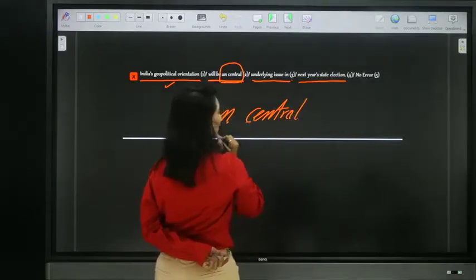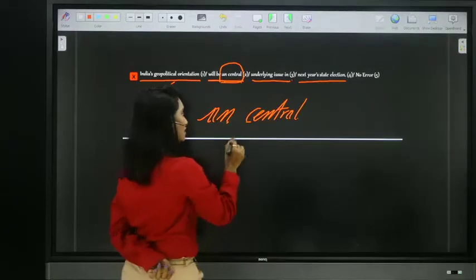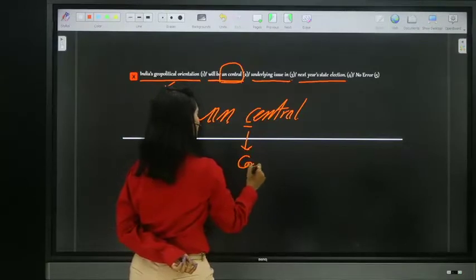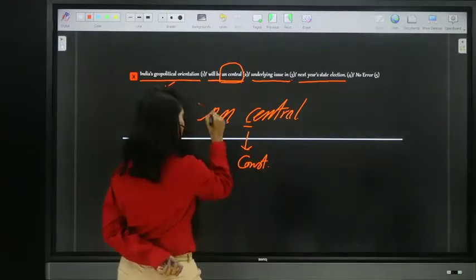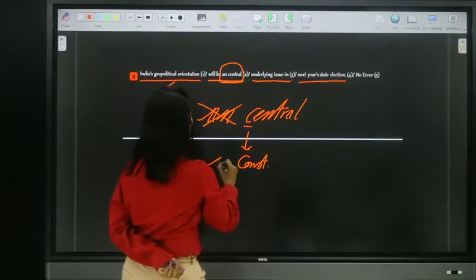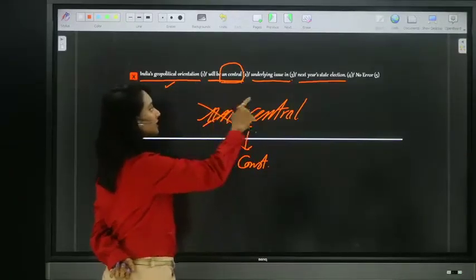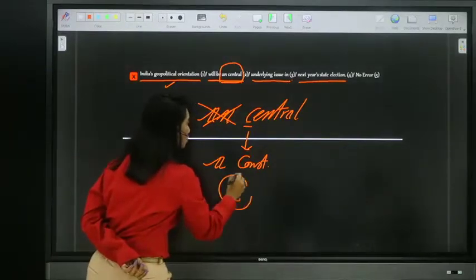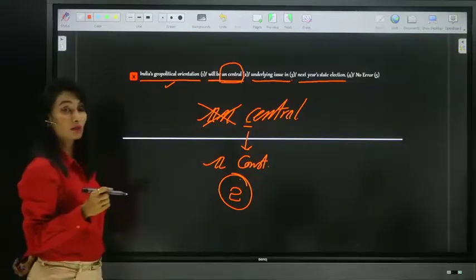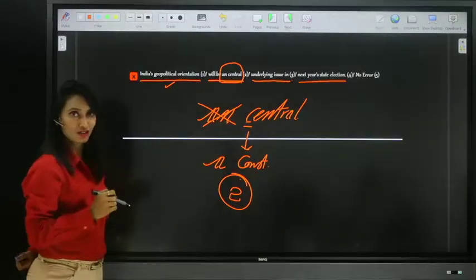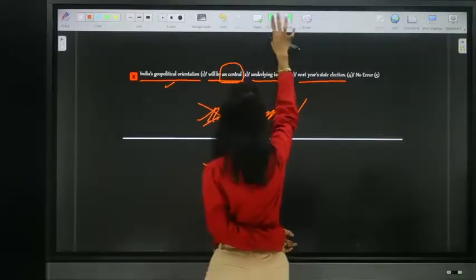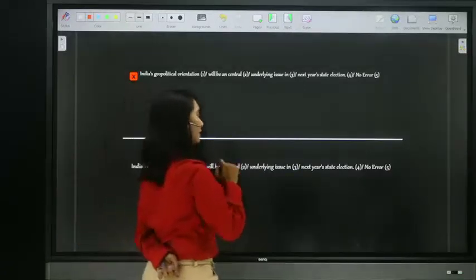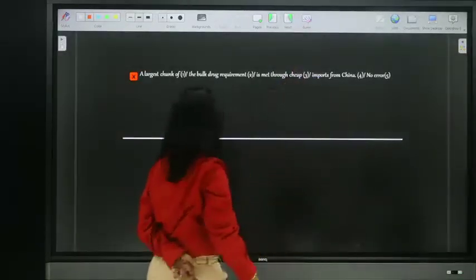See, central starts with C and the pronunciation is "sa," which is a consonant sound. So before consonants or consonant sounds, we cannot use "an." It should be "a." So: a central underlying issue in next year's state election. The answer is option 2, not option 1. It is "a central." Right, guys? Now let's move on to the next one. Look at the next one.